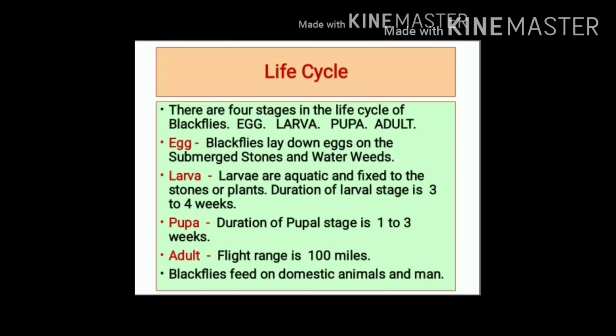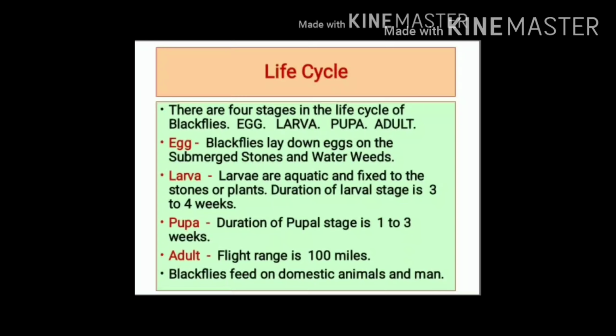Life cycle of black flies includes 4 stages: egg, larva, pupa, and adult. Egg stage. Eggs are laid down on submerged stones and water weeds or water plants. Larvae are aquatic, means they remain in water.